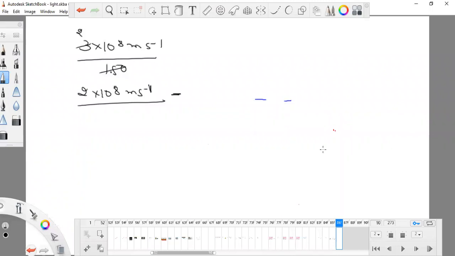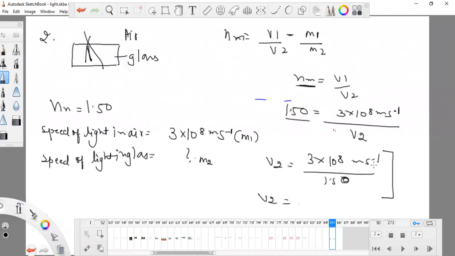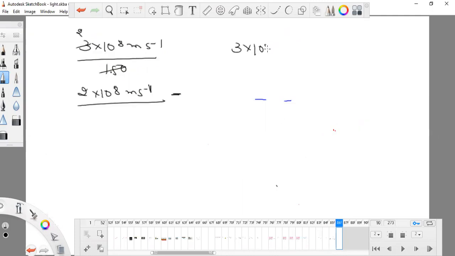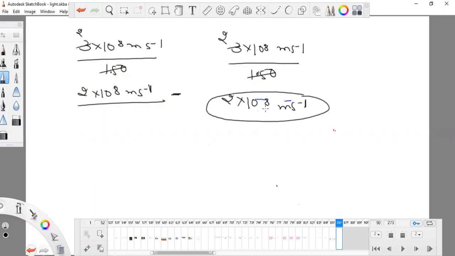How? I just did this. I'm not doing anything extraordinary. This was my value, I just replaced this here and this here. This is a normal numerical. I'm just doing 3 into 10 to the power 8 meter per second upon 1.50. So what should I do? Just cut it. It is not something extraordinary. I think a 6 or 7 standard student can do this numerical. 2 into 10 to the power 8 meter per second.